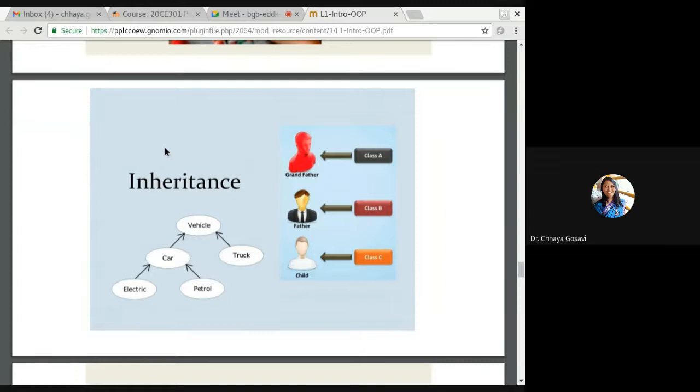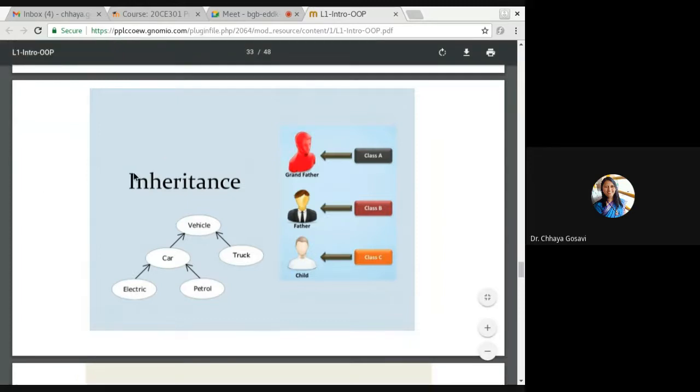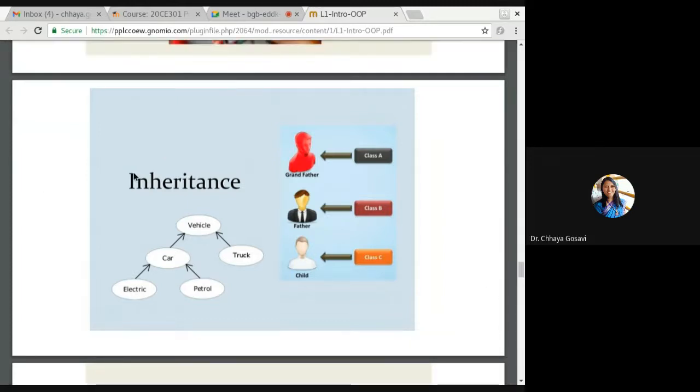Next is inheritance. The term inheritance, you know, it inherits: you have something available, you want to extend its capabilities. So instead of starting from scratch or working again on that module, you can reuse it. You can create a new class by inheriting this old one.